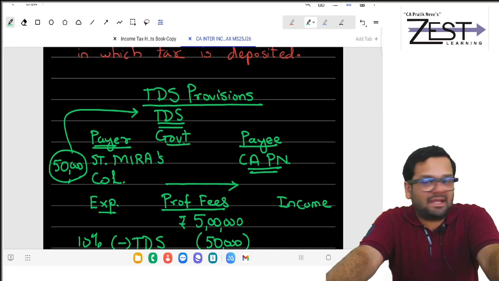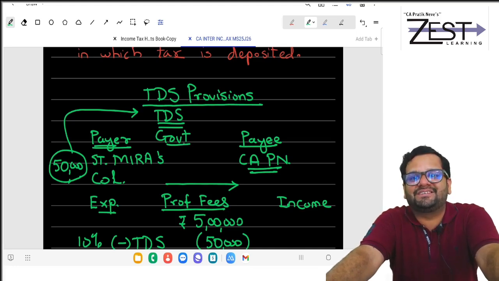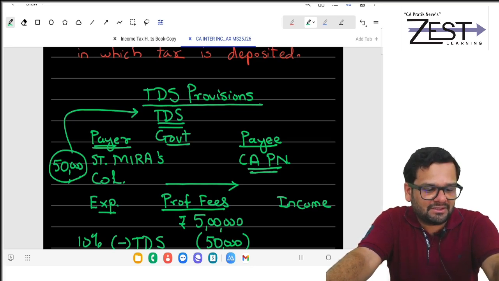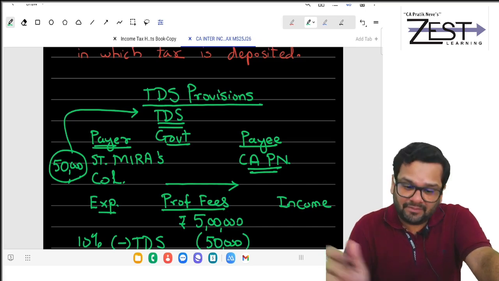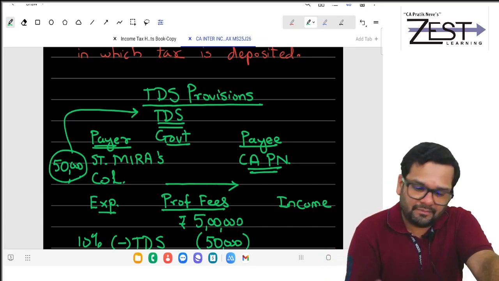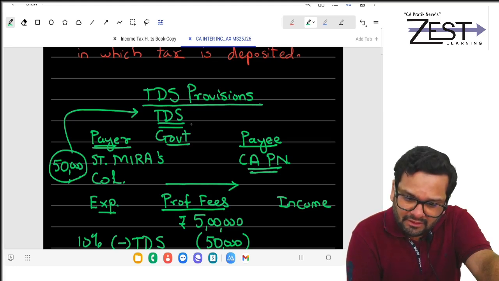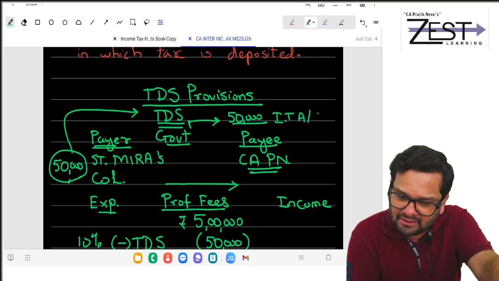And then payer will tell government whose TDS it is. So payer will tell government that it is TDS of this Pratik Neve. And they will give my PAN, permanent account number. Then what government will do? Then government will transfer this 50,000 in IT account, income tax account.